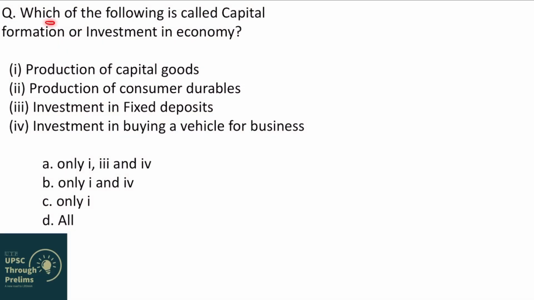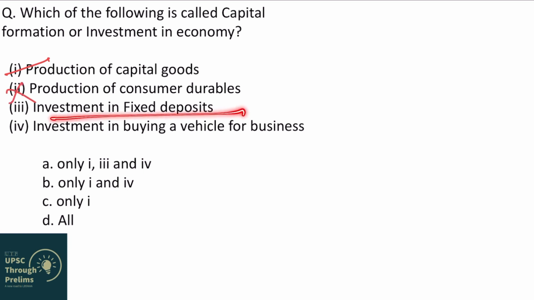Next question is, which of the following is called capital formation or investment in economy? We have already discussed this multiple times in our videos as well as in previous questions. Now you tell me what is the answer. Which of these is called investment or capital formation? Production of capital goods, obviously it is called investment in economy or capital formation. Production of consumer durables, no. Consumer durables are final goods, but they are not capital goods. Hence they are not part of investment in economy. Hence option 2 is wrong.